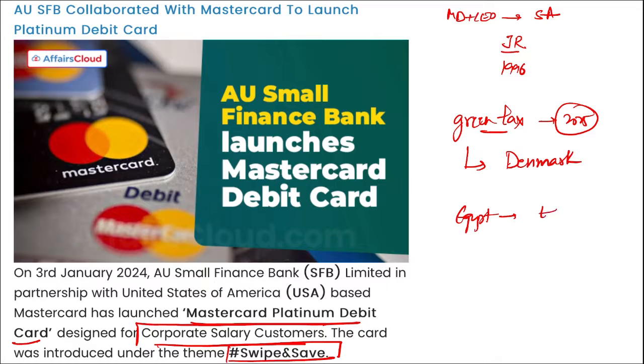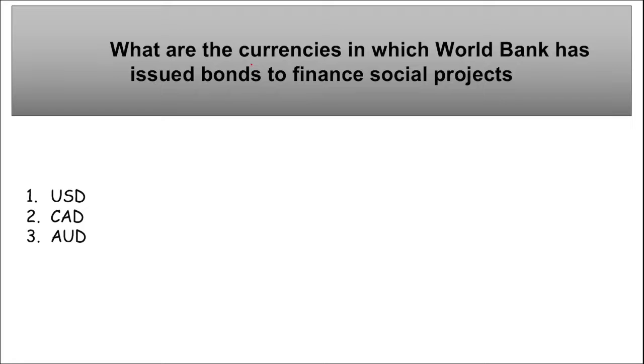Abdel Fattah al-Sisi, right? Then who has taken over and become the new president of the Wrestling Federation of India, even though his team was suspended? Sanjay Singh. Next, who has been reappointed as the ED of ICICI Bank? Sandeep Batra.